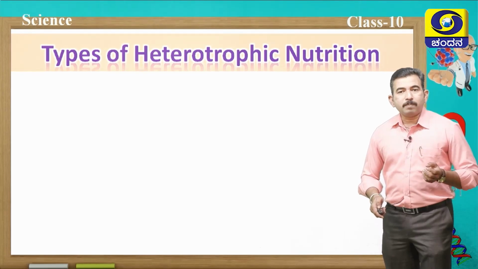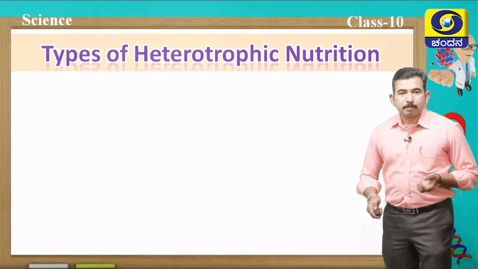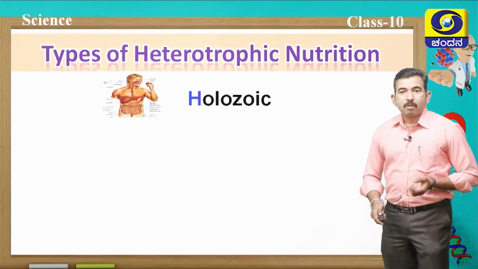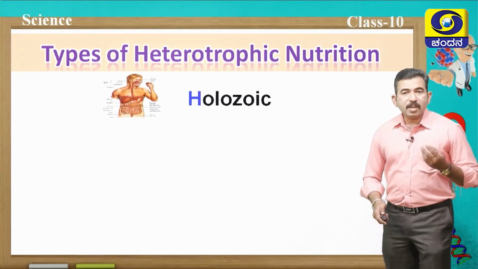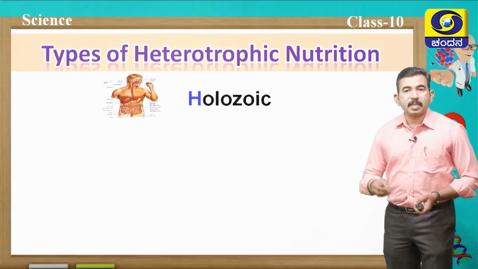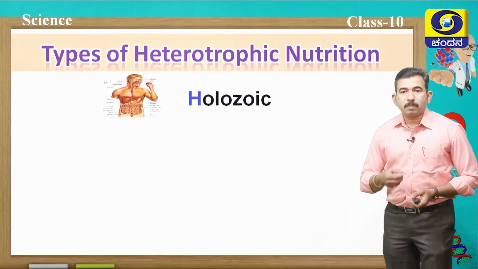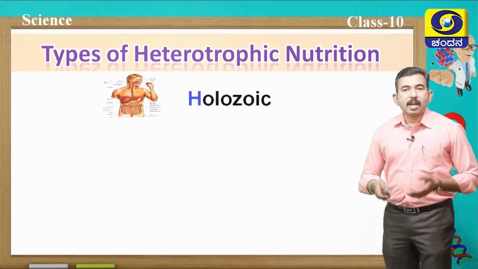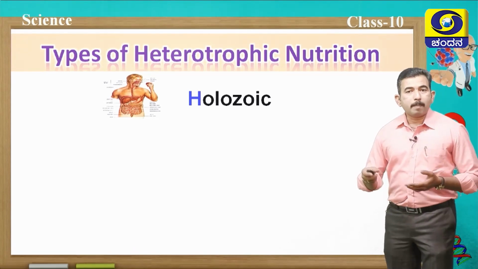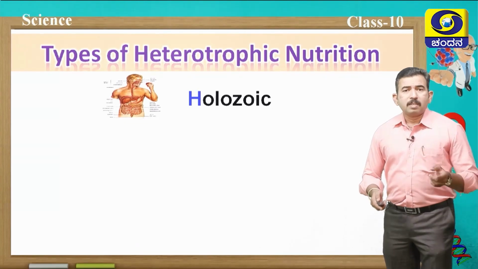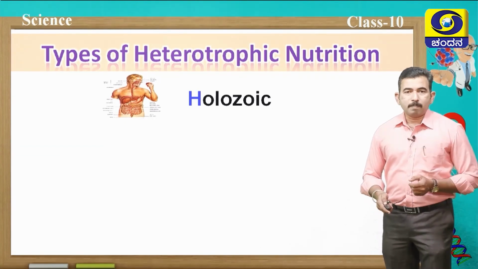In heterotrophic nutrition, there are three types. First one, holozoic nutrition, where the organisms feed on solid food material. Here the solid food material is ingested through the mouth, it is digested, absorbed, assimilated, and waste material is removed by a process called egestion. In human beings and most of the animals, this type of nutrition takes place.